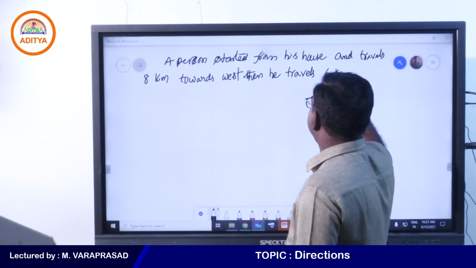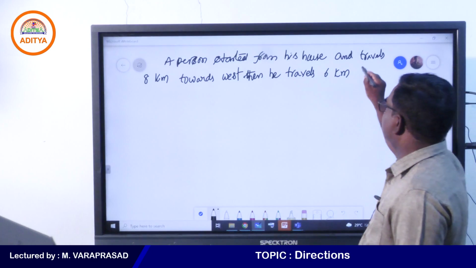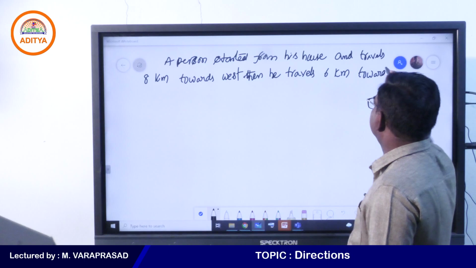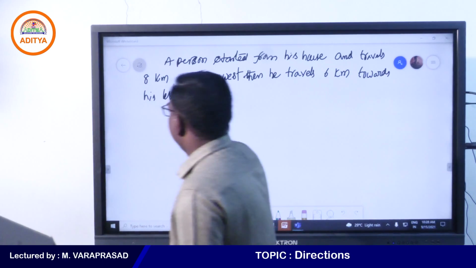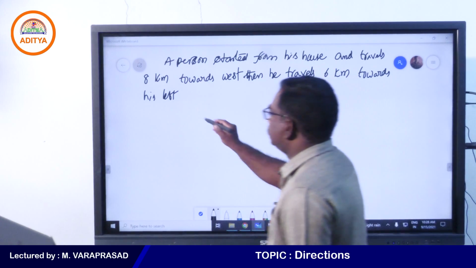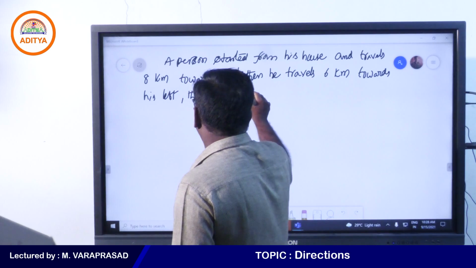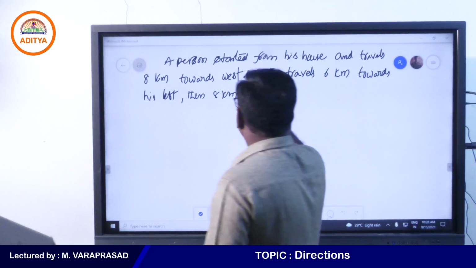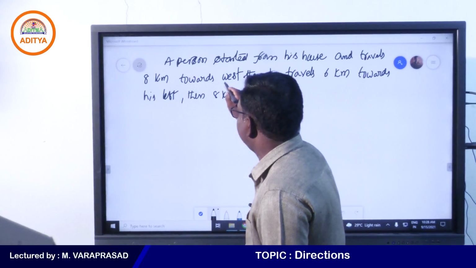Then he travels 6 kilometers towards his left. So read carefully. Started from his house and travels 8 kilometers towards west.